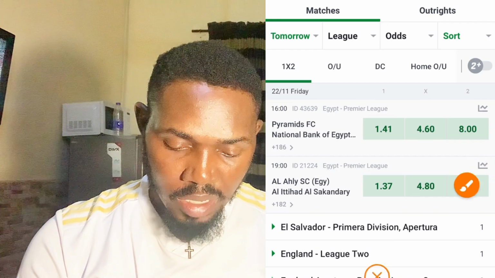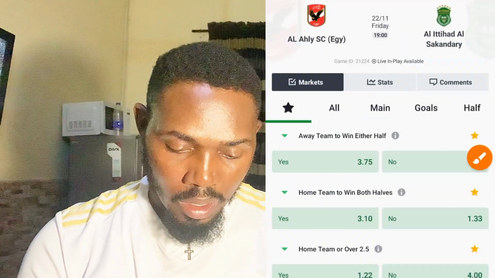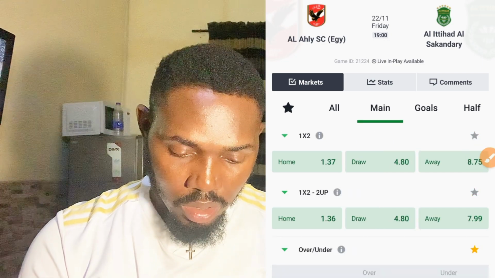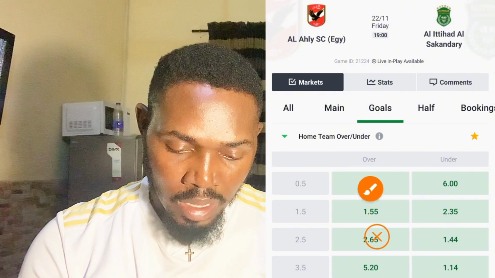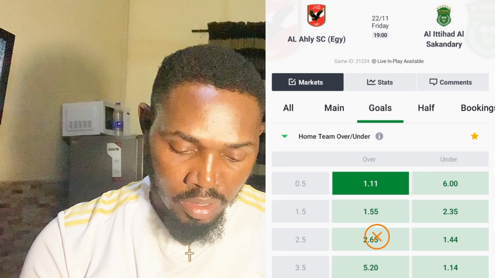So the last match I selected from this particular betting slip is that I selected Al Ahly. Can you see it here? I selected Al Ahly to score a goal. Look at it here. Al Ahly to score. That is, they are at home. For them to score a goal is 1.11. I click it like this, and I have 2.19 odd.